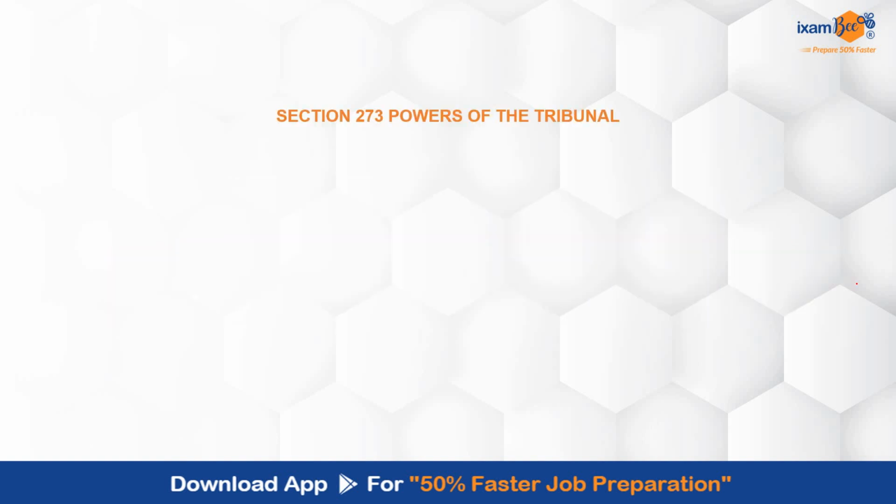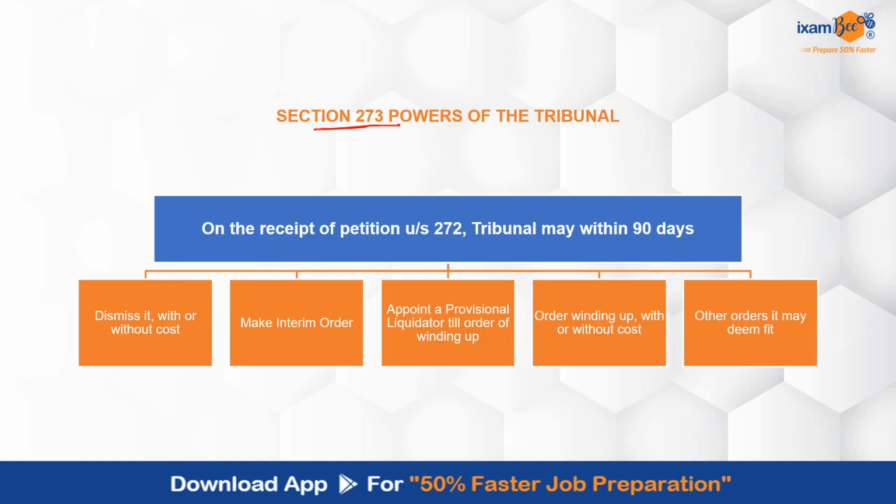Further, there are certain powers which have been given to the tribunal for going ahead with the winding up of the company. Section 273 provides for that. It mentions that once the petition is received under Section 272, the tribunal will, within 90 days, be able to dismiss it with or without cost.